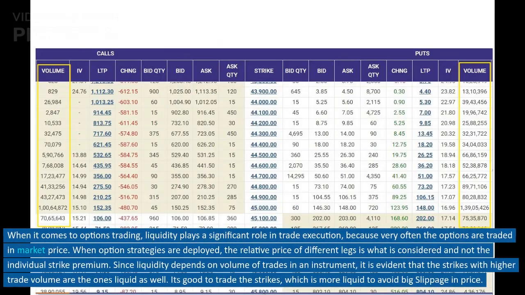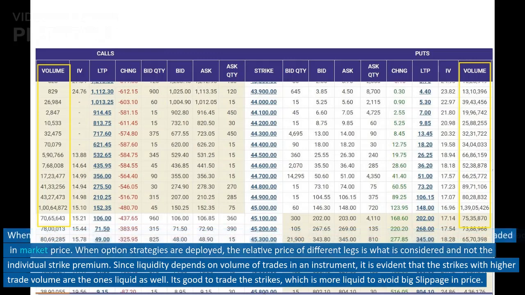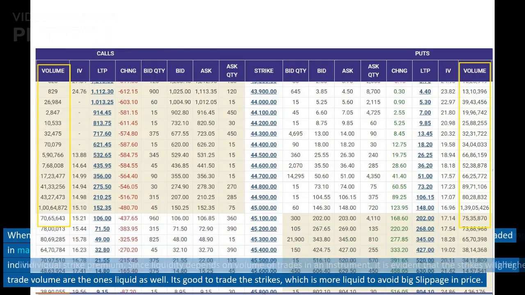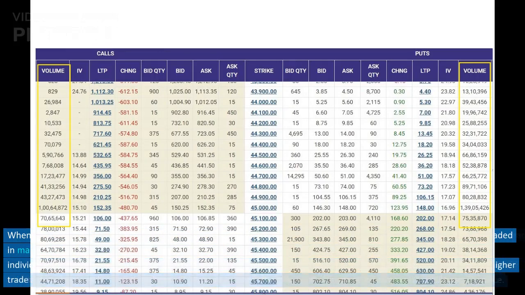When it comes to options trading, liquidity plays a significant role in trade execution, because very often the options are traded at market price. When option strategies are deployed, the relative price of different legs is what is considered and not the individual strike premium. Since liquidity depends on volume of trades in an instrument, it is evident that the strikes with higher trade volume are the ones that are liquid as well. It's good to trade the strikes which are more liquid to avoid big slippage in price.